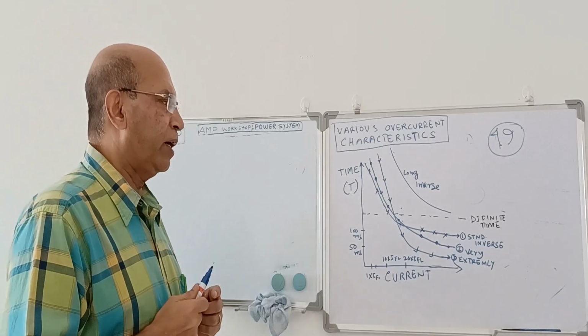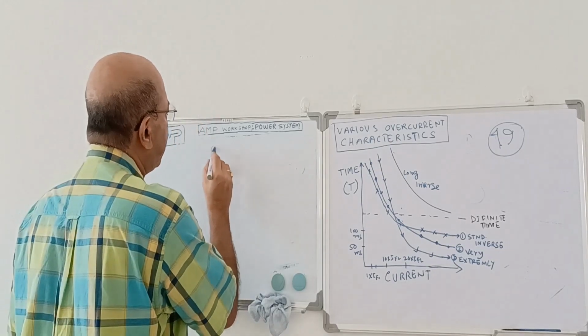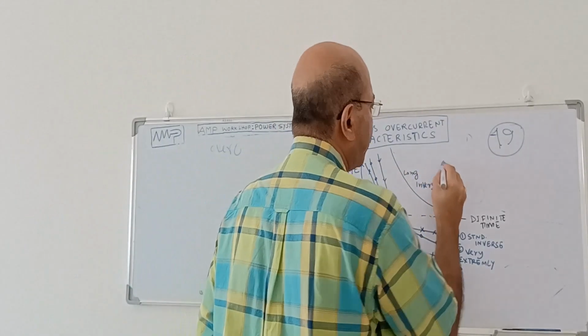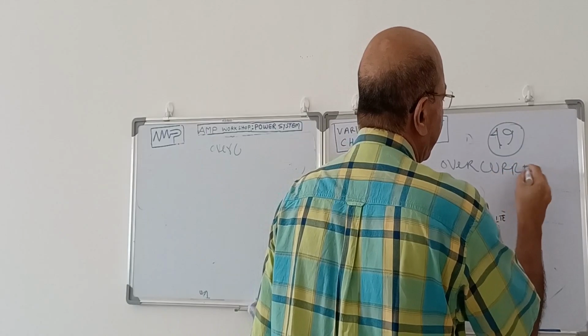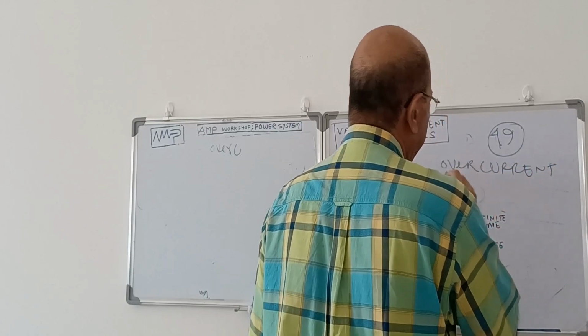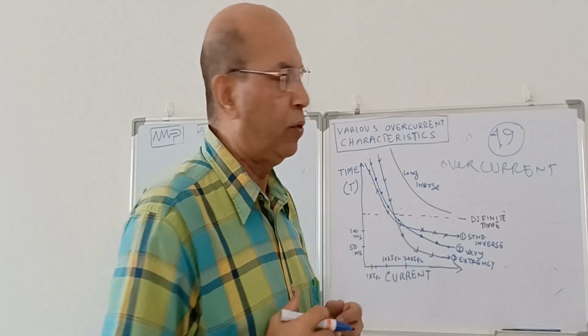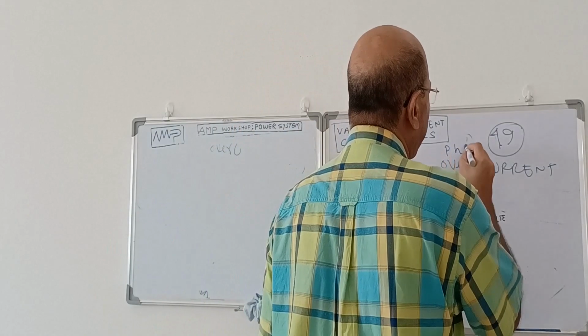Now, in case of overcurrent condition, there is an overcurrent protection device we provide. There are two types: one is phase overcurrent, another is earth fault overcurrent. What is phase overcurrent?